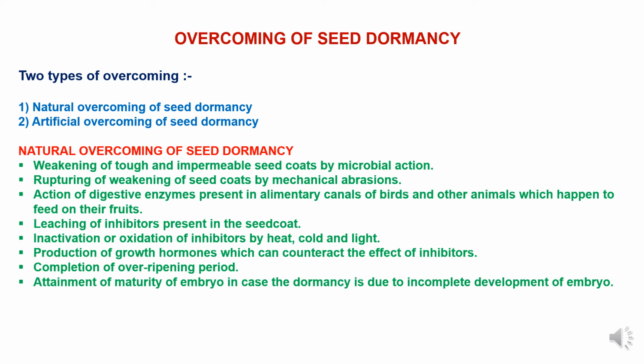weakening of seed coats by mechanical abrasions, actions of digestive enzymes present in alimentary canals of birds and other animals which happen to feed on the fruits, leaching of inhibitors which are present in the seed coat, inactivation or oxidation of inhibitors by heat, cold and light treatment, production of growth hormones which can counteract the effect of inhibitors, and completion of after ripening period and attainment of maturity of embryos in case the dormancy is due to incomplete development of embryo. So these are some natural methods which are used to break the seed dormancy.